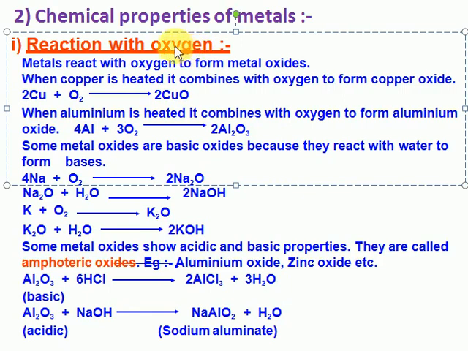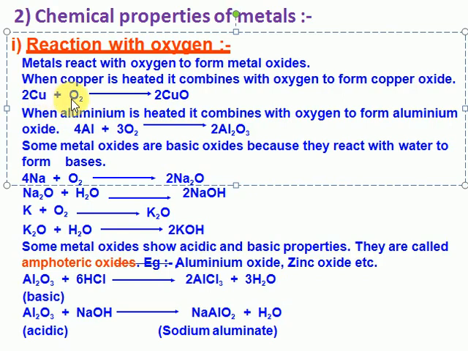So that's the reason why periodic table elements are also classified based on oxygen, based on valence only. Clear? Look at the next one: metals react with oxygen to form oxides only. When copper is heated, it undergoes combustion. Combustion is the burning process with oxygen to form copper oxide. Okay, copper oxide.